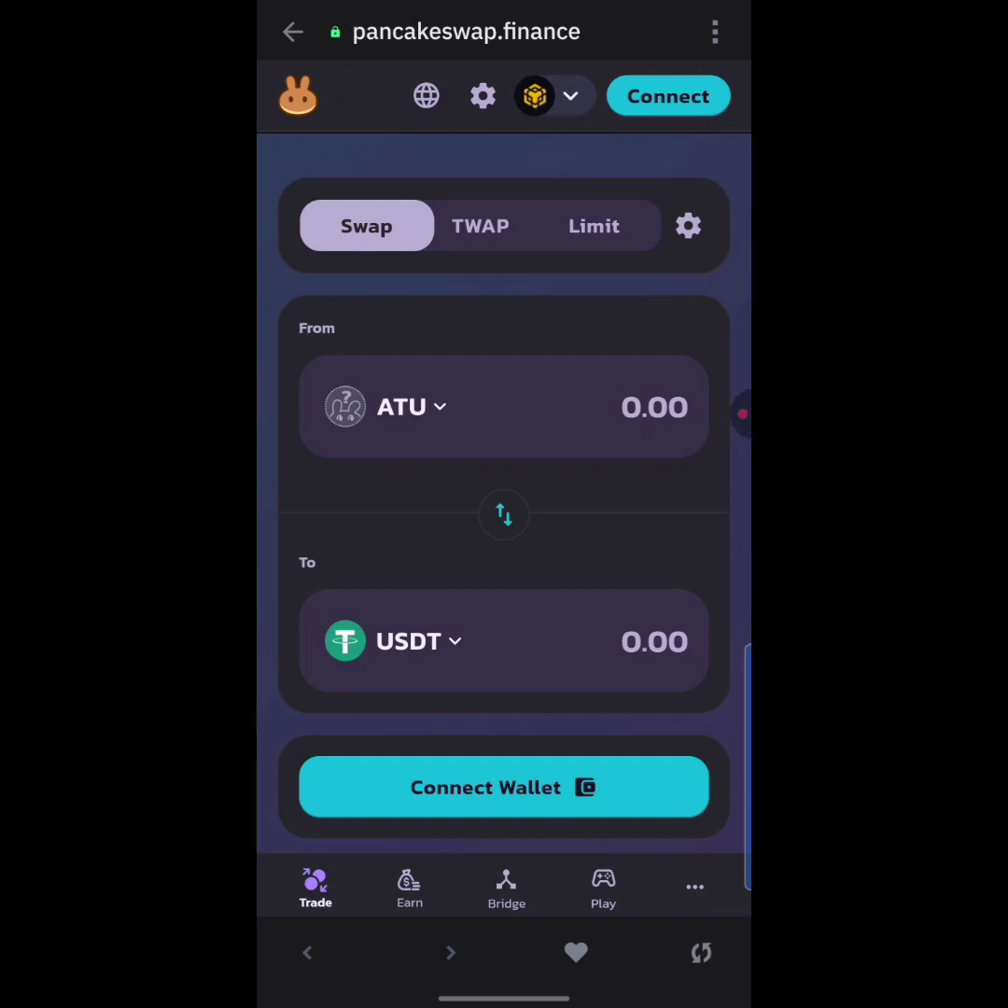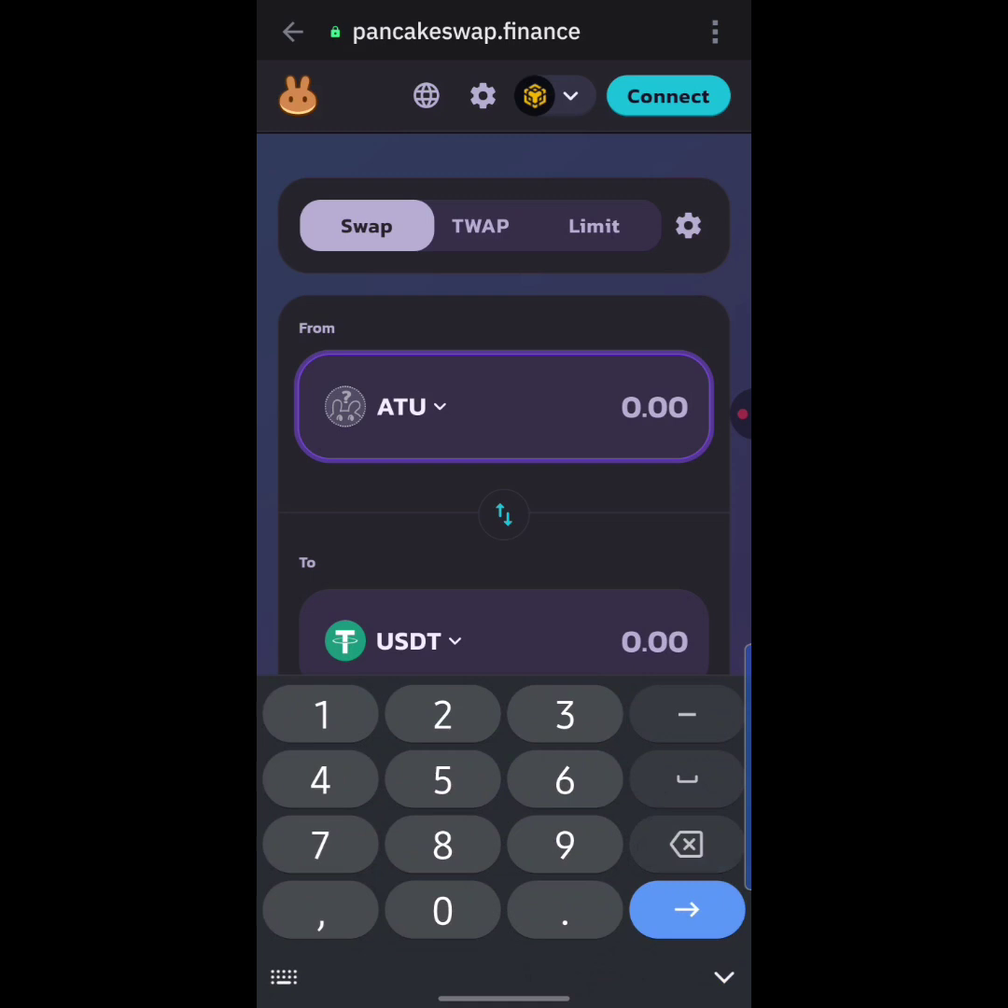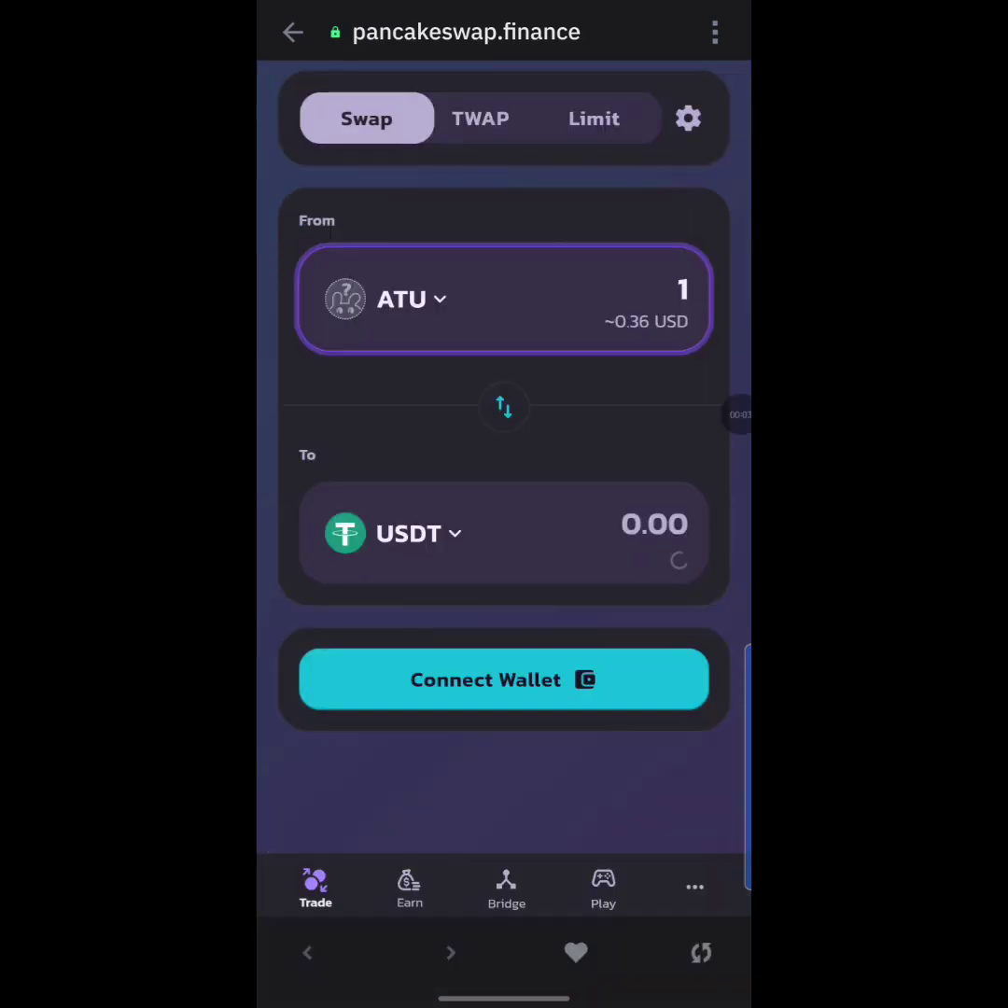Okay, so how do we do that? We can just type it right here and say one ATU. One ATU token right here is worth 0.36 cents, guys. So this is the current price of one ATU to USDT.